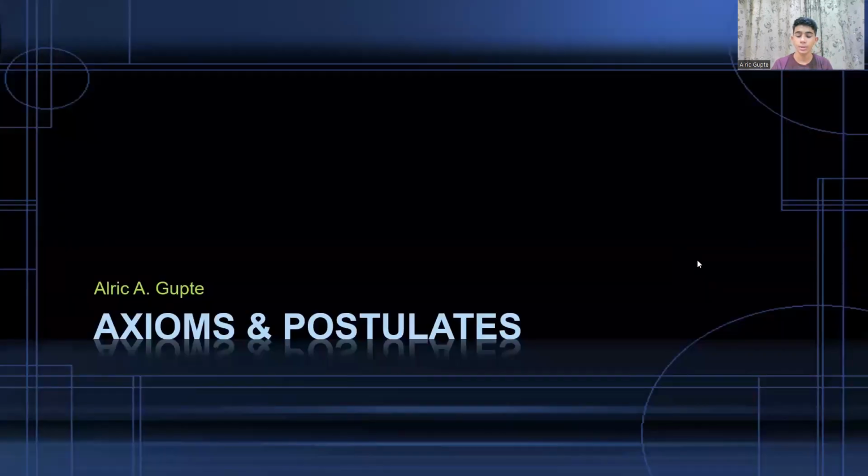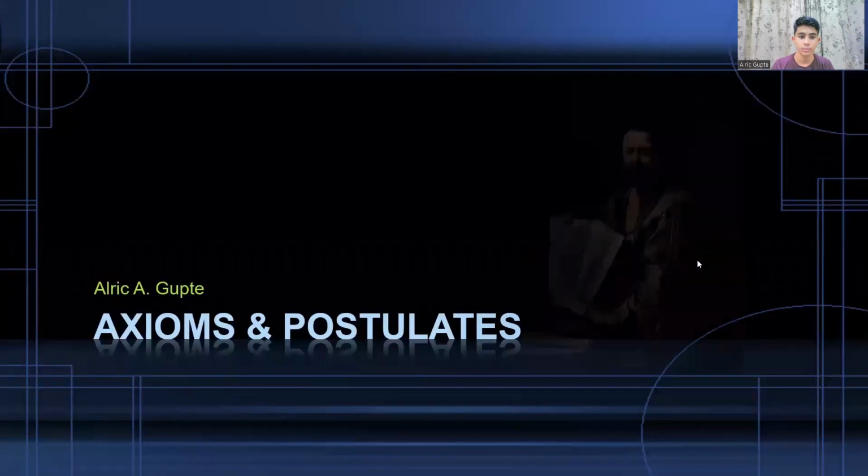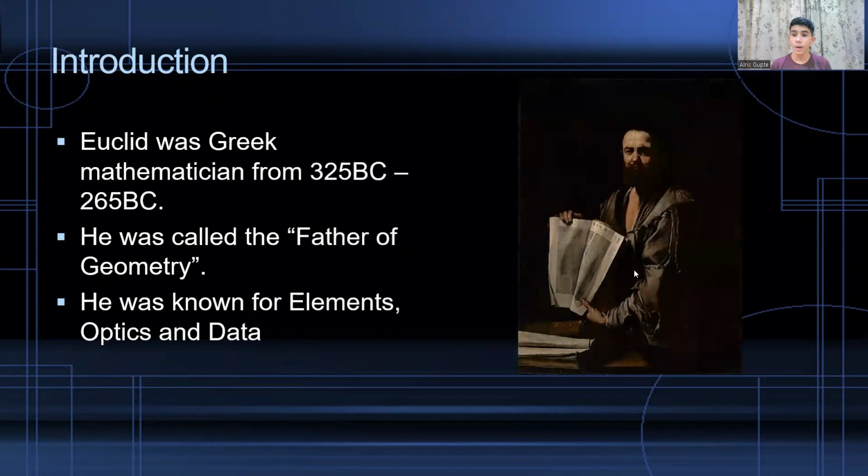I'm Alvi Gupte, and today I'm going to be explaining axioms and postulates. So now let's have a look at the introduction. Who was Euclid? Euclid was a Greek mathematician from 325 BC to 265 BC. He was called the father of geometry. He was known for Elements, Optics, and Data.